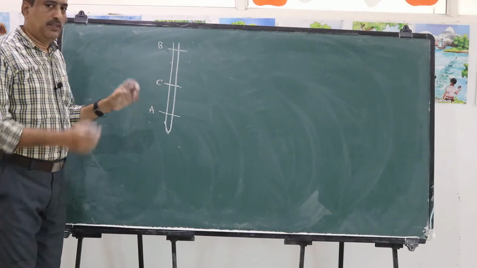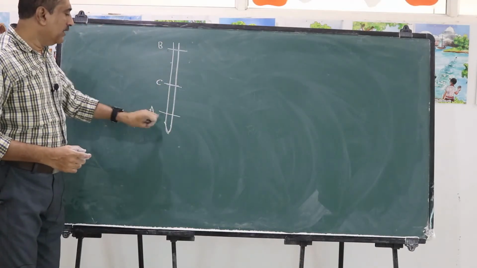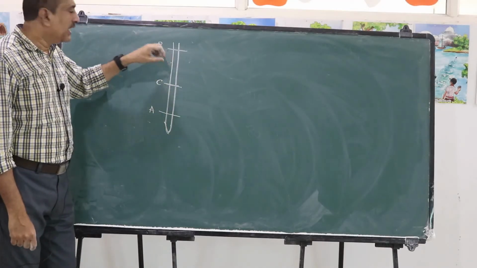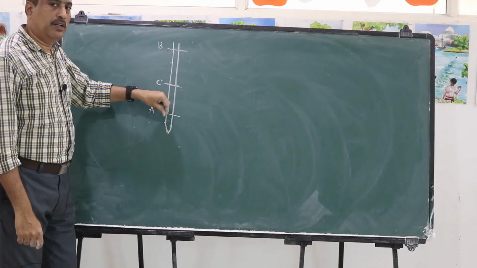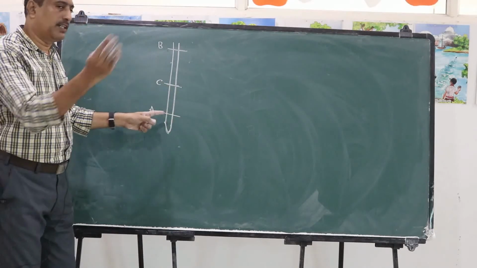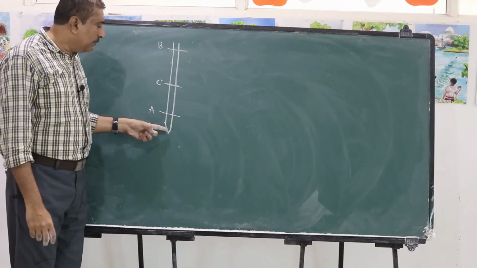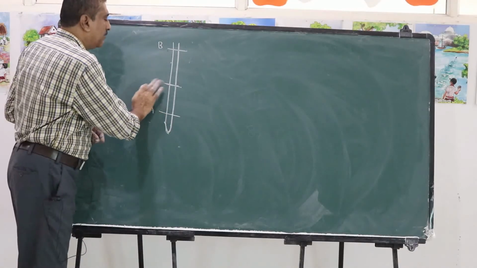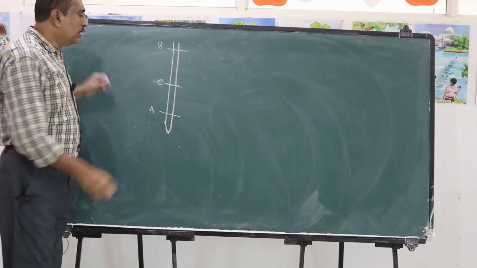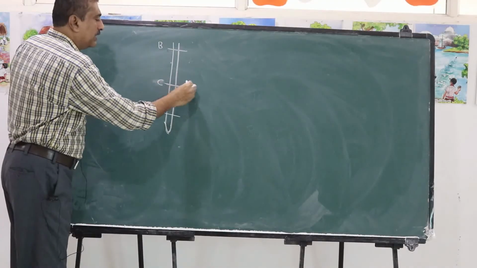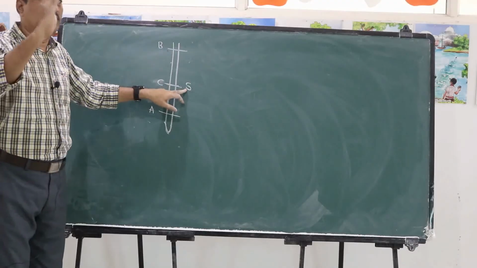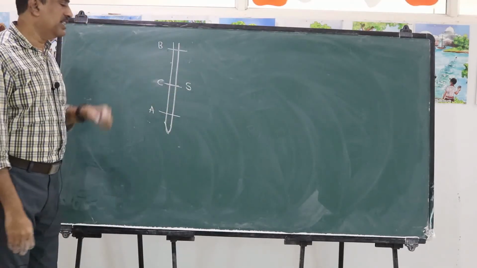Now we take a thermometer which is marked A as the lower fixed point and B as the upper fixed point, and is kept in a body, so that corresponding to the body temperature, the mercury level rises up to C. Now to measure this temperature, assume that the temperature of the body is S. Now how can we measure S?